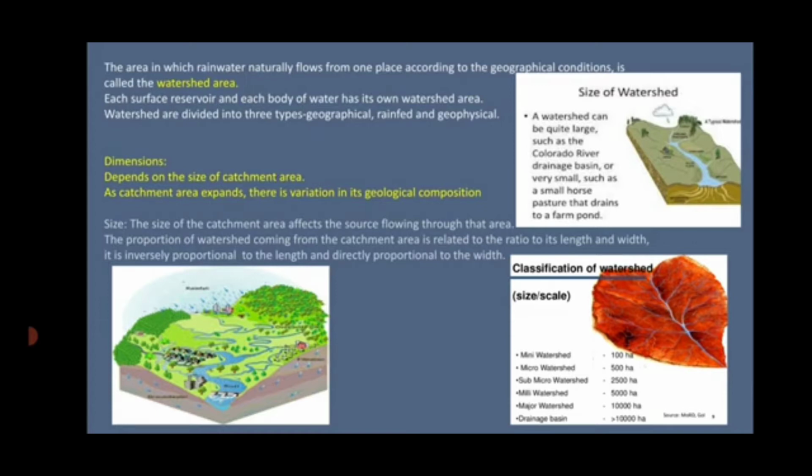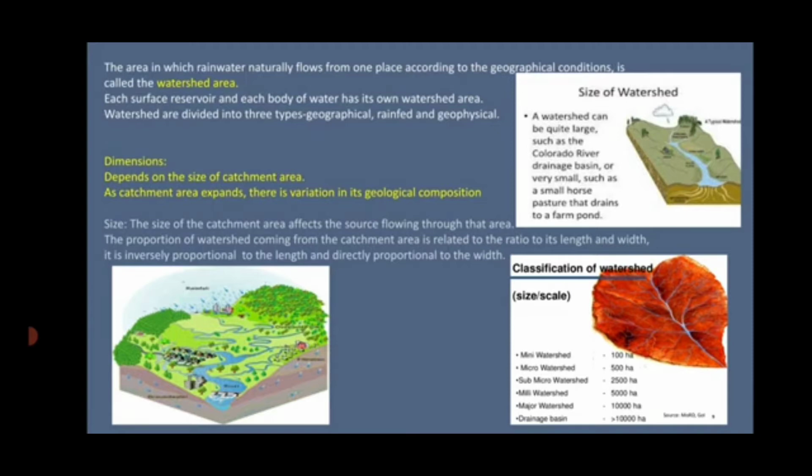Now, we know each surface reservoir and each body of water has its own catchment area. There are very small watersheds which come together, and when they come together, they form a large watershed. These large watersheds also come together from different places, and many such streams form a river valley.